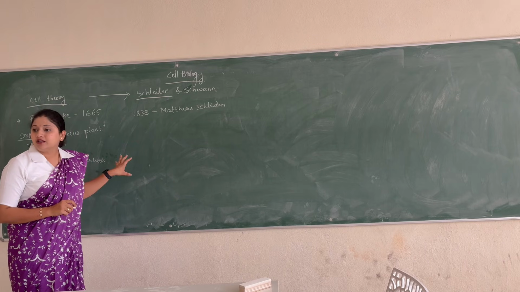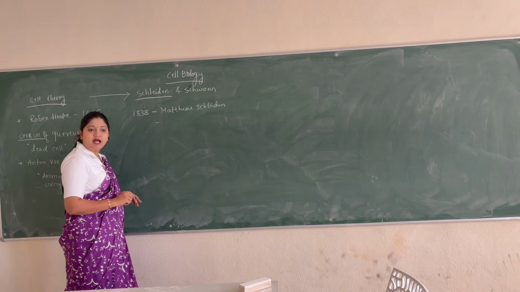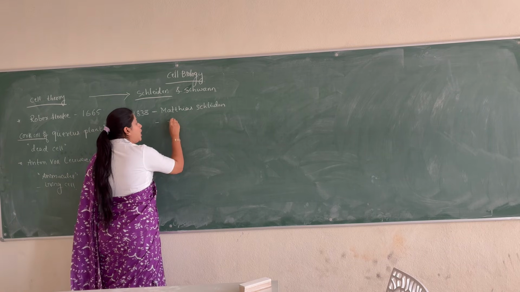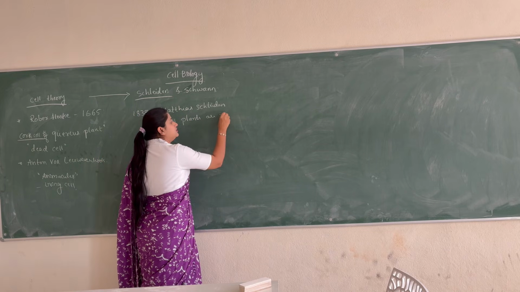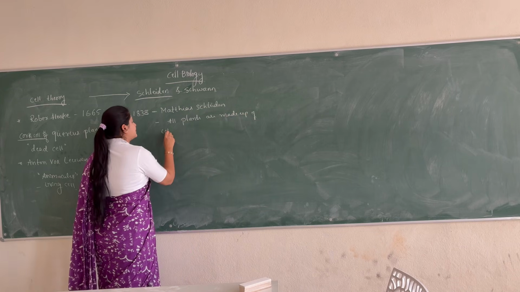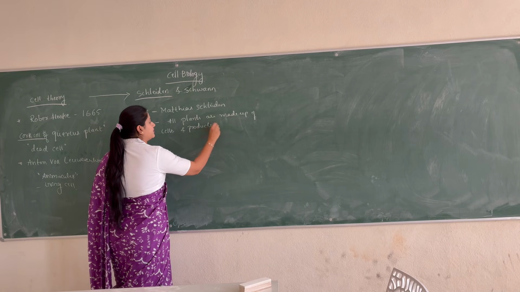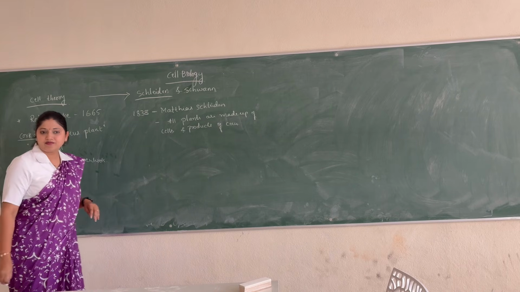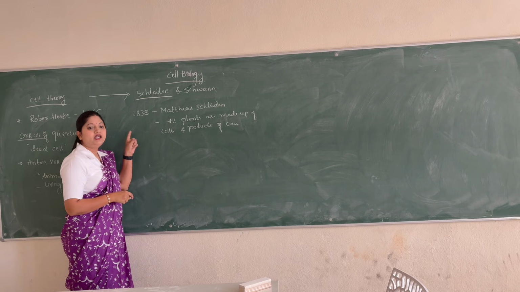He was a botanist and he studied the plants, and he concluded that all plants are made up of cells and products of the cells. Okay, so this was the observation of Matthias Schleiden in the year 1838.